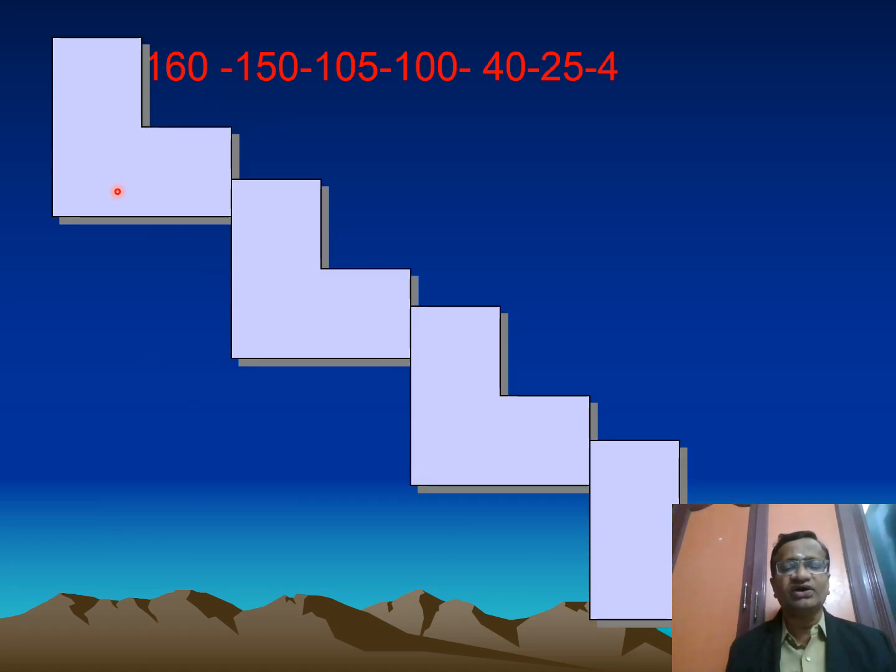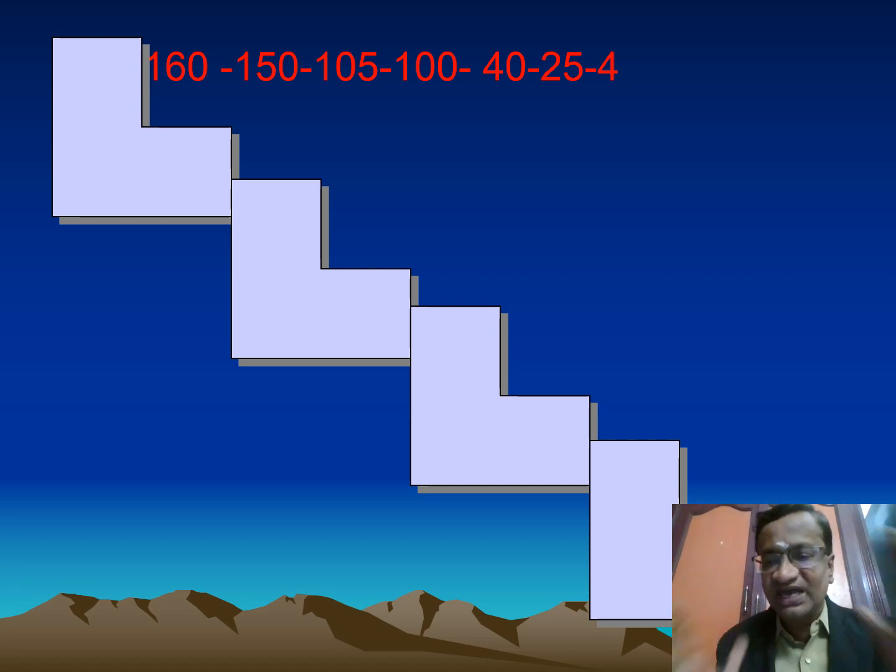This is called the oxygen cascade. It goes 160, 150, 105, 95 to 100, slowly 75 in the venous blood, 40, and all these values make up the oxygen cascade. It is the decrease in the partial pressure of oxygen from the atmosphere to the mitochondria.